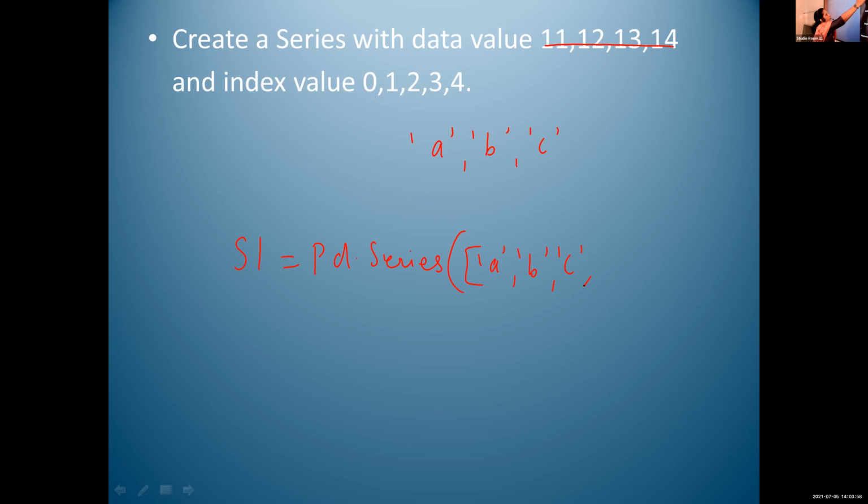Instead of 3 and 4, we have to write np.nan, comma, np.nan. Then print S1. Two values are missing, so instead of 3 and 4 indexes, we write np.nan and np.nan.